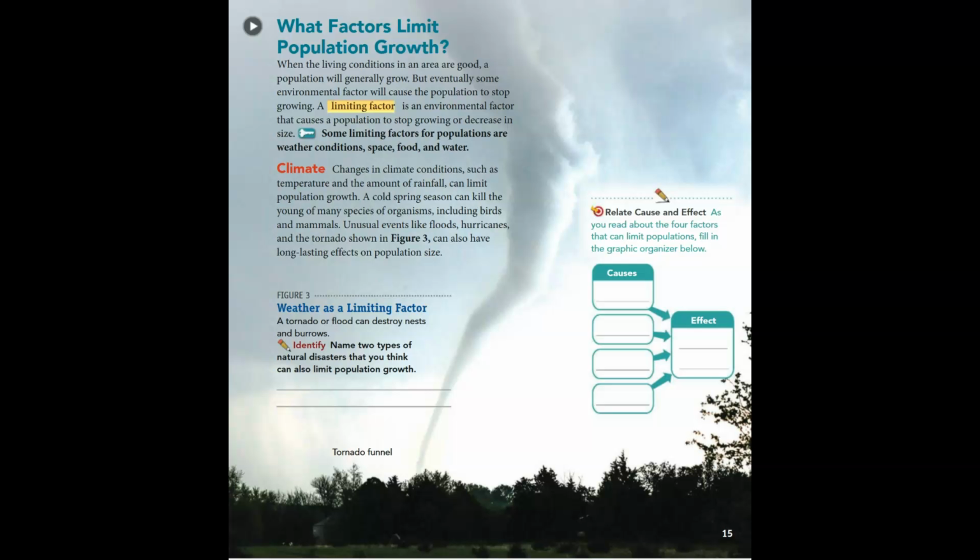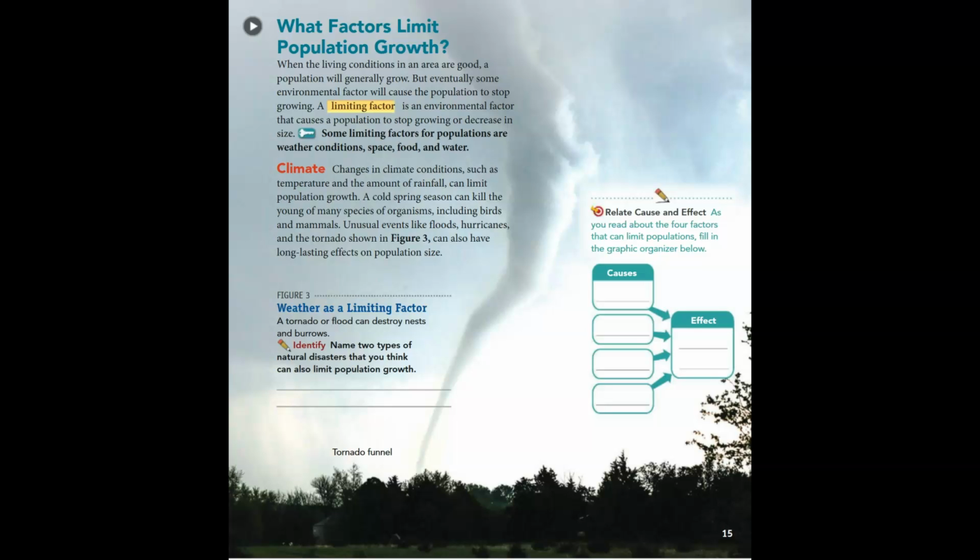What factors limit population growth? When the living conditions in an area are good, a population will generally grow. But eventually, some environmental factor will cause the population to stop growing. A limiting factor is an environmental factor that causes a population to stop growing or decrease in size. Some limiting factors for populations are weather conditions, space, food, and water.